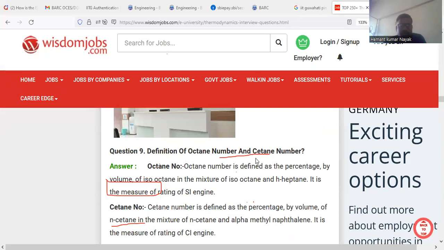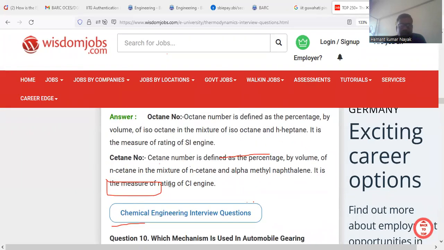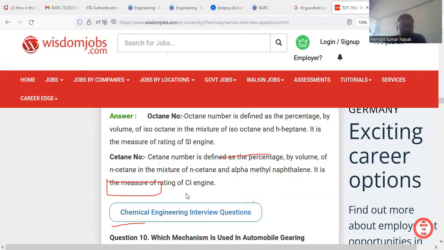Definition of octane number and cetane number. Octane number is defined as the percentage by volume of isooctane in the mixture of isooctane and normal heptane. It is the measure of rating of SI engine. Cetane number is defined as the percentage by volume of normal cetane in the mixture of n-cetane and alpha methyl naphthalene. It is the measure of rating of CI engine.